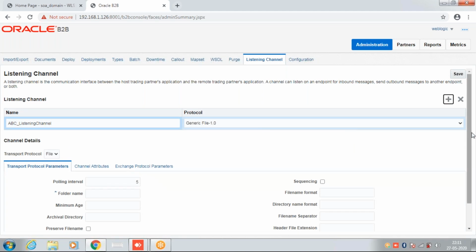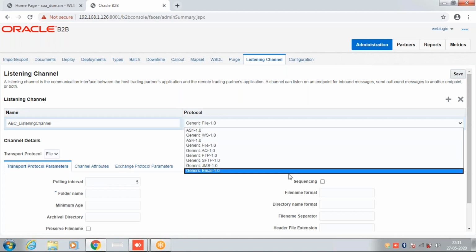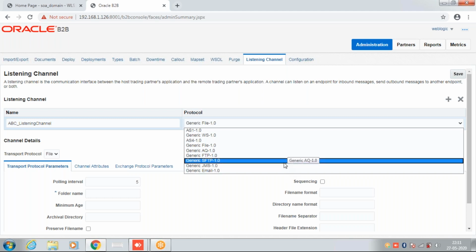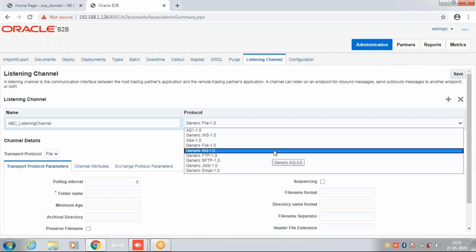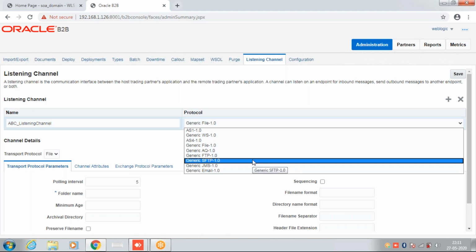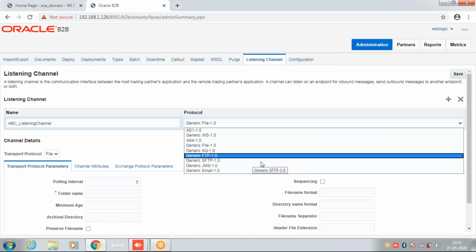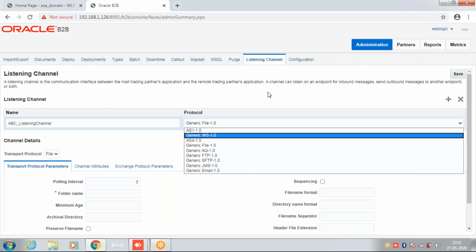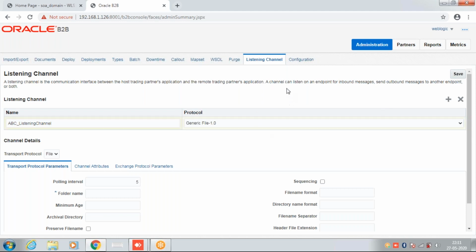We can select file, FTP, general AQ or general JMS. Normally we use these two options, AQ and JMS, and for file transfer we can use the SFTP option also. So basically these three will be used mostly. Is this a listening channel for the external vendors? No, this is the listening channel for the B2B layer, from middleware to our B2B server. The different listening channel will come at the partner level.